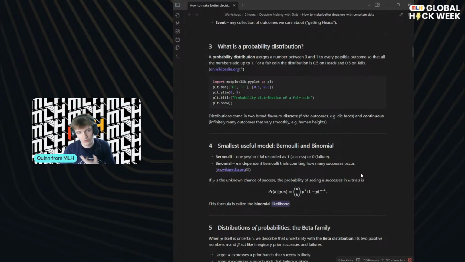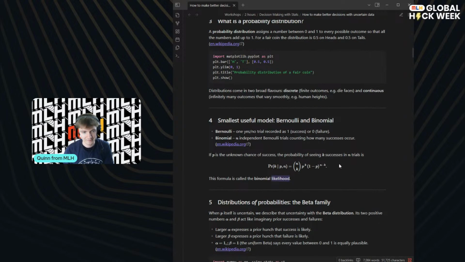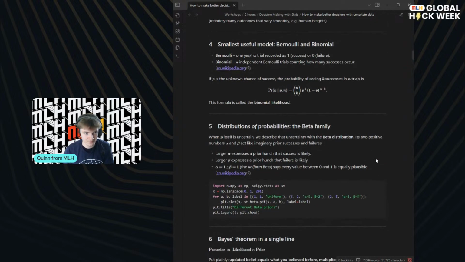And you know as well as me that that's very unlikely for a fair coin. And so we can use this equation to calculate exactly how unlikely, and it would be a really, really, really, really, really, really small number.